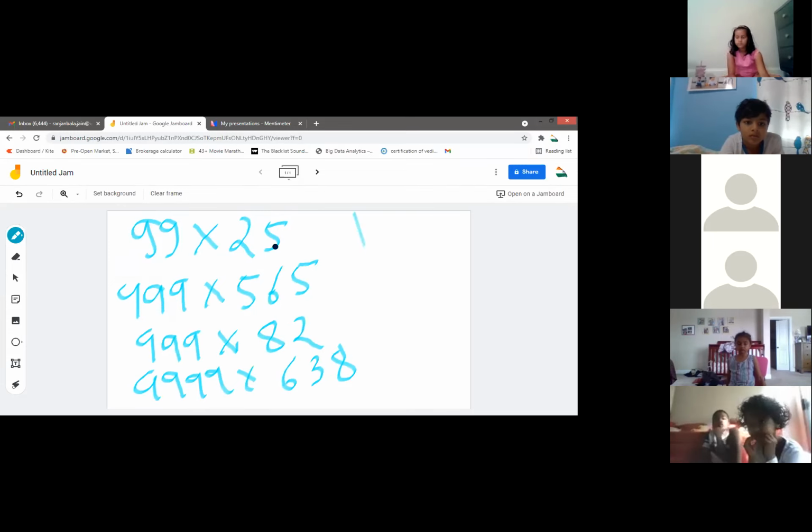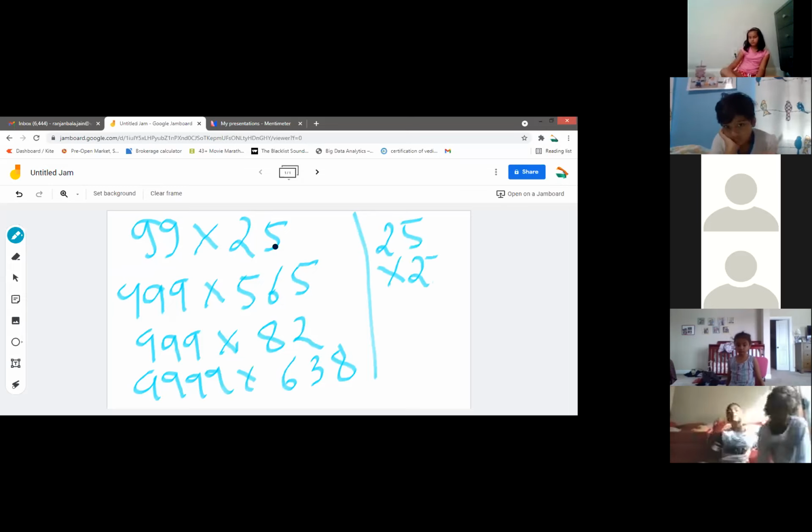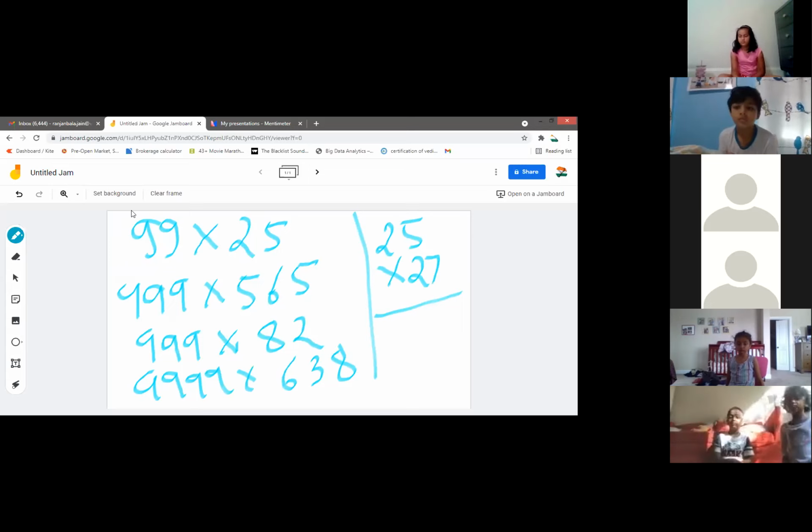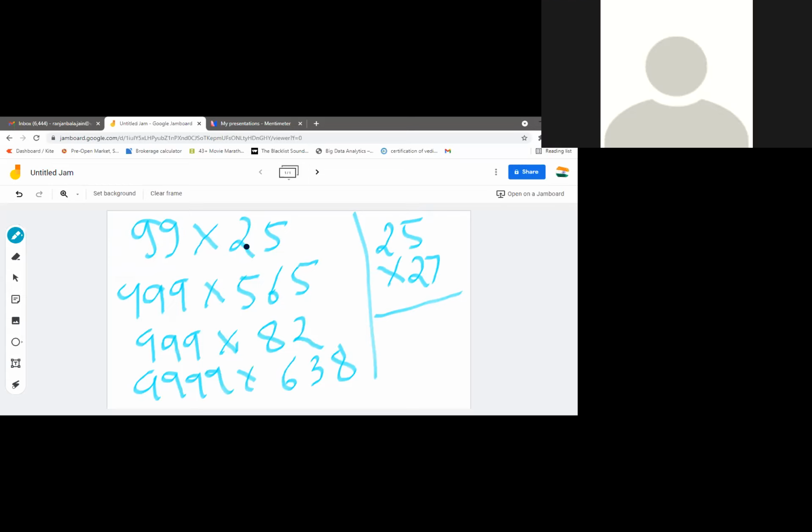If I have to solve other problems, you will have to use another formula, which I am going to teach you in the next session. Don't worry. This first type of multiplication we have learned using Nikhilam Sutra. For multiplication like 25 into 27, we have to use another formula. By using this formula, you can solve the answer within seconds.